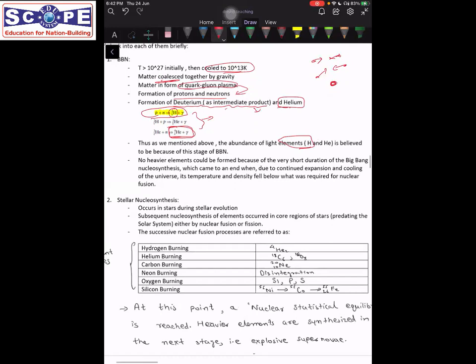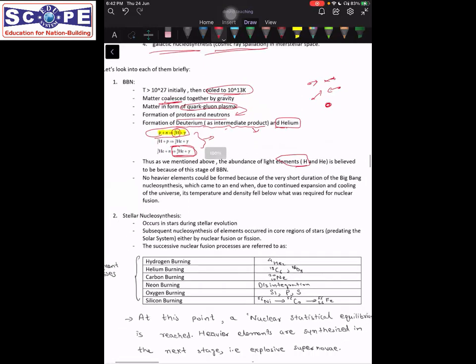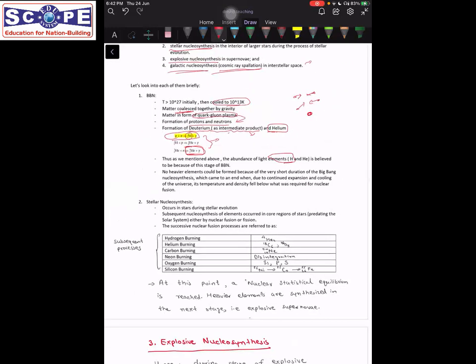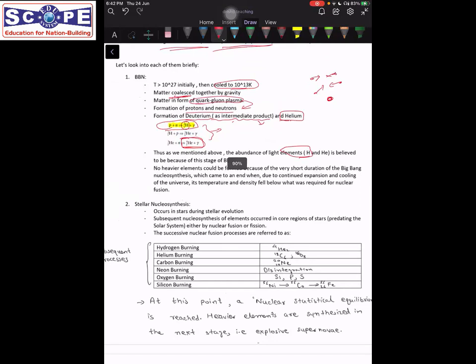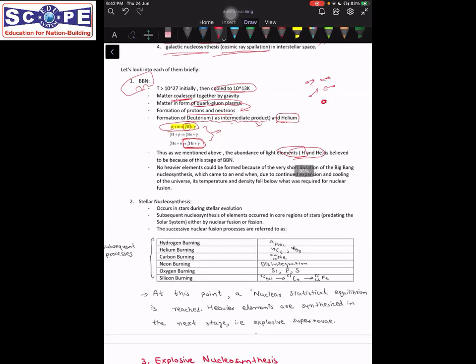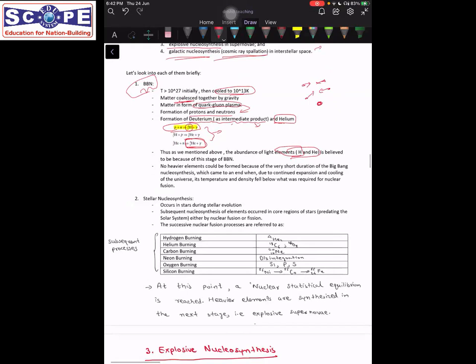So thus, you remember that we talked about one of the evidences of Big Bang theory being the abundance of light elements, hydrogen and helium. So see, Big Bang theory hypothesized this Big Bang nucleosynthesis, and we see that actually hydrogen and helium were formed. Okay, so in this stage, this was the major consequence, that hydrogen and helium were formed, but no heavier elements were formed. So why were these heavier elements not formed in this stage?